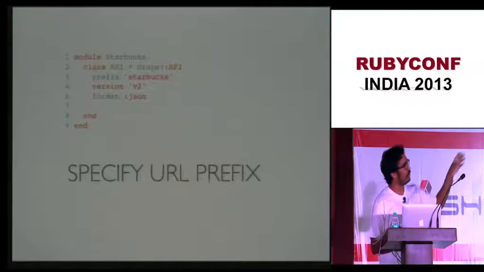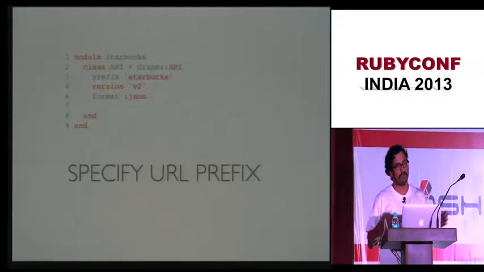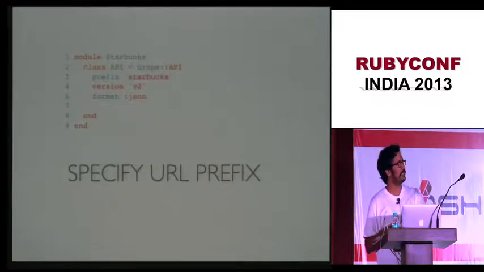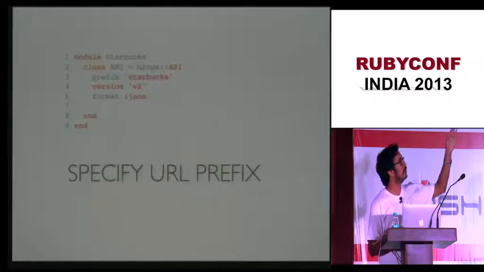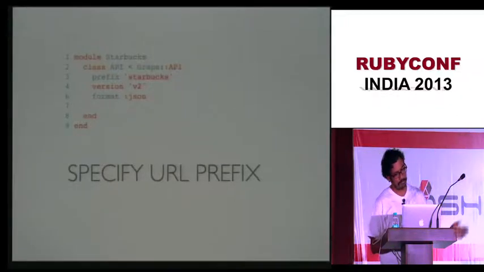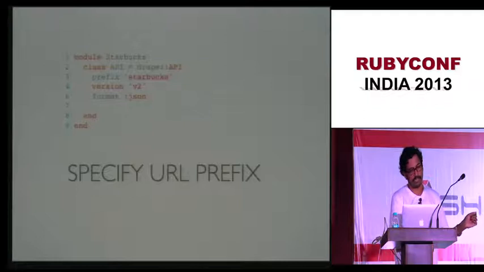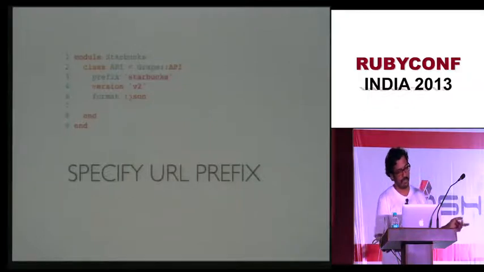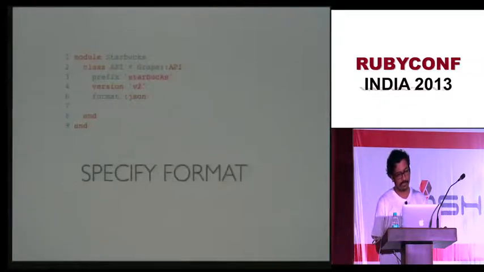Let's say you want to specify a URL prefix. You say prefix. So let's say that you have a company, and the company has departments. The company name is foobar.com and the department is, let's say, Pune, and all URLs should have foobar.com/ the department name. So you will say prefix Pune. Just by writing one line in your API, you will get that prefix. We already talked about version. The format is basically the default format, right?